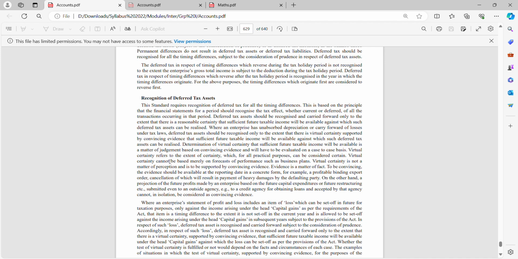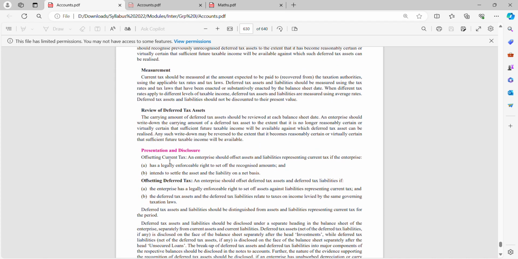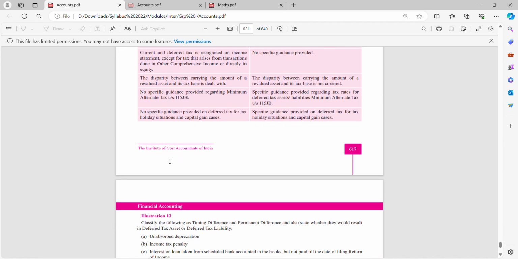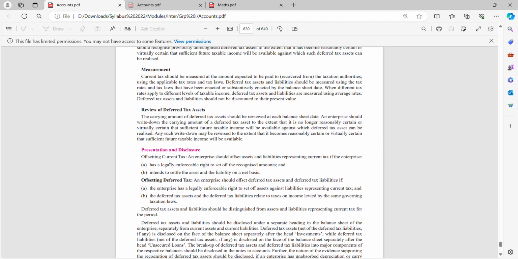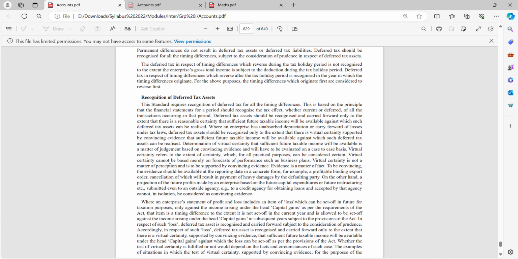So deferred tax asset is nothing but if I have a little surplus amount which I am carrying forward to adjust against my future liabilities, that is a deferred tax asset. I need to recognize that asset and adjust it against my current tax liability. In the same way I have a deferred tax liability. They have not mentioned deferred tax liability, but whether it is asset or liability, they adjust against current tax, the amount of tax which I am supposed to pay.